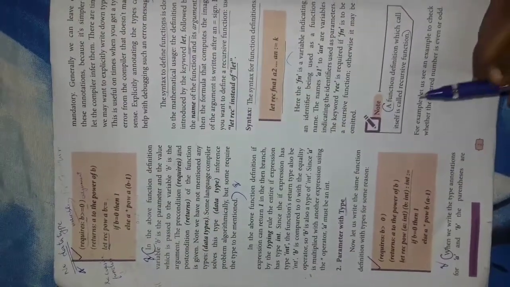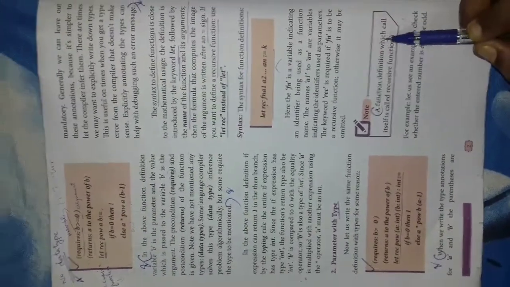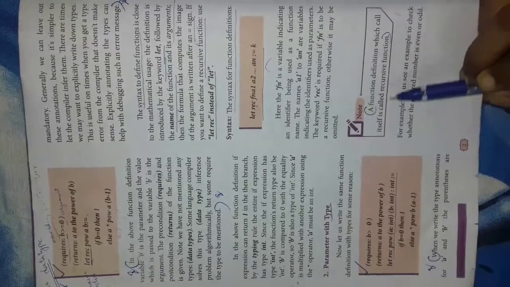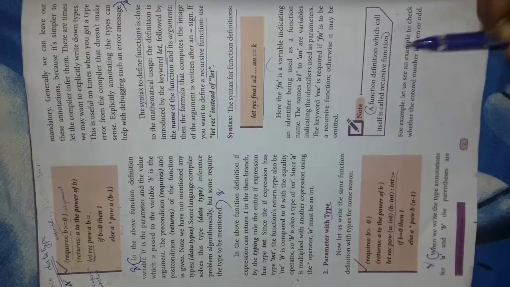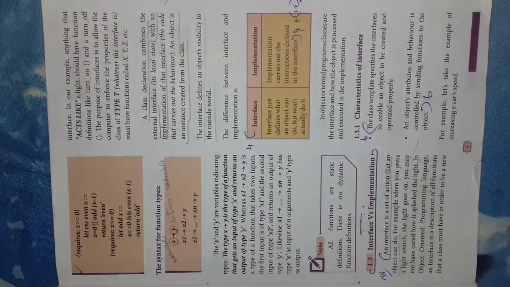Then parameters: we have two types, parameters without type and parameters with type. Next one is recursive function. A function definition which calls itself is called a recursive function. These are the topics we saw in the last class.